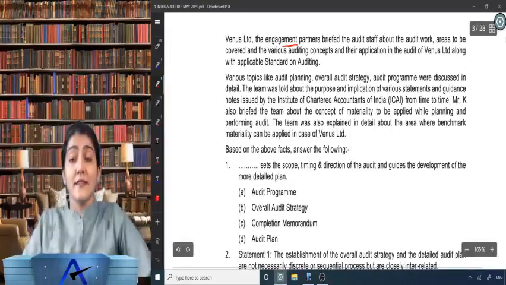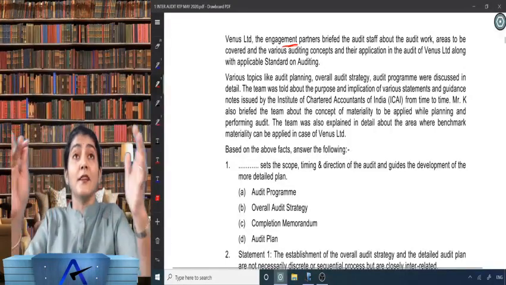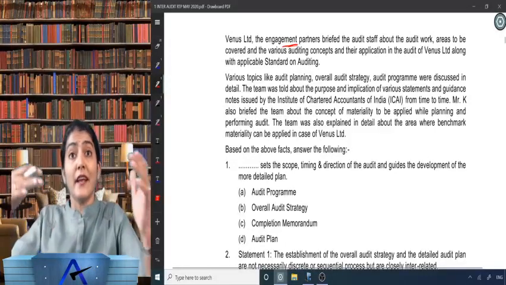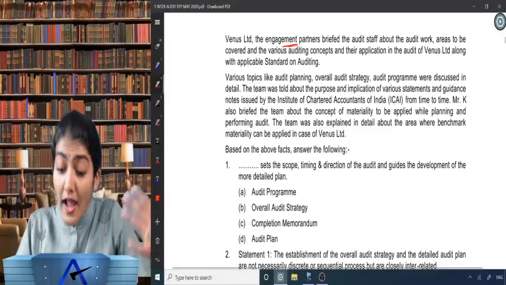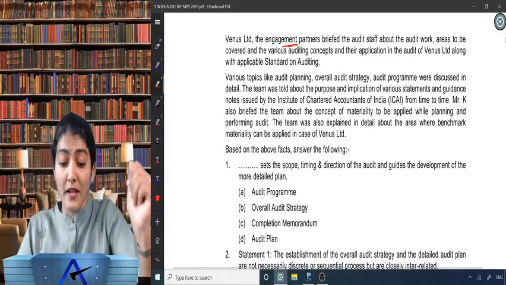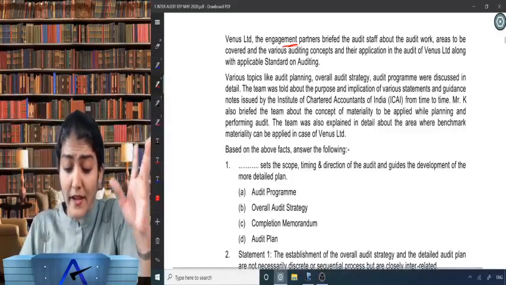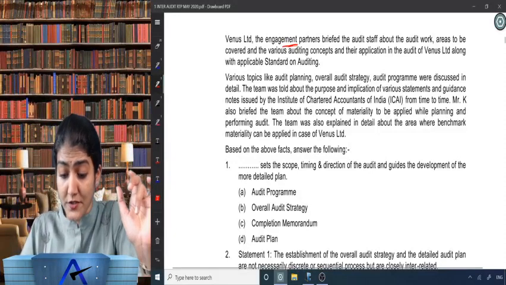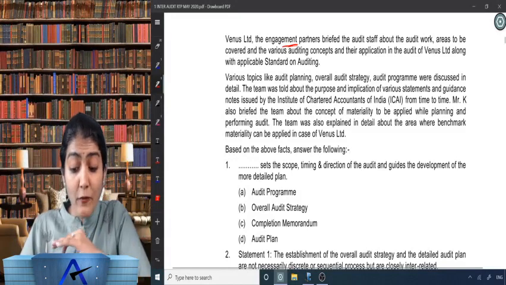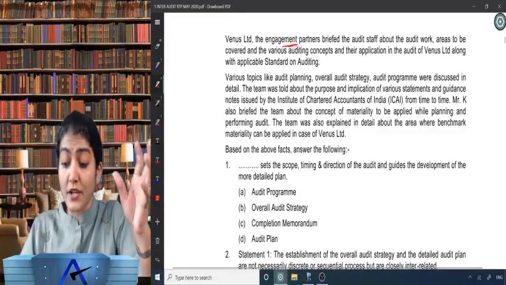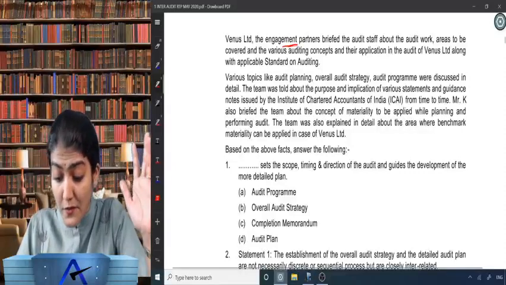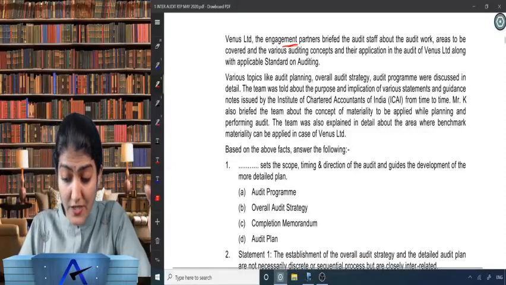They've briefed the audit staff regarding audit work, areas to be covered, and auditing concepts like audit risk, audit materiality, and audit evidence, and their application in the audit of Venus Limited along with the applicable SAs. Various topics like audit planning, overall audit strategy, and audit program were discussed in detail. The team was told about the purpose and implication of the various statements and guidance notes issued by the Institute of Chartered Accountants of India from time to time.